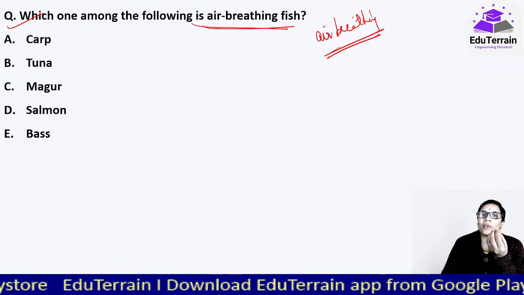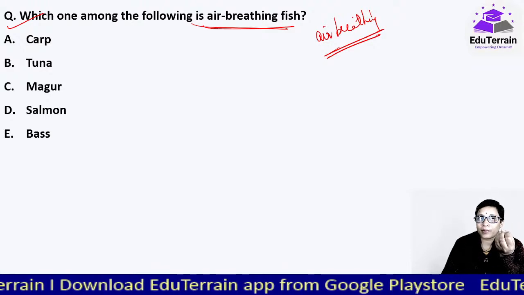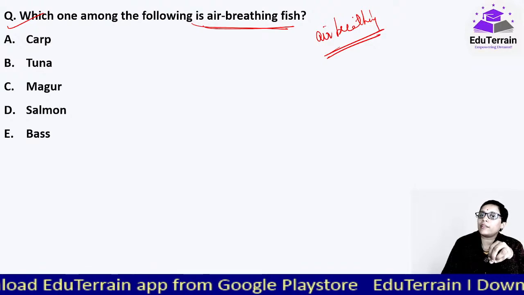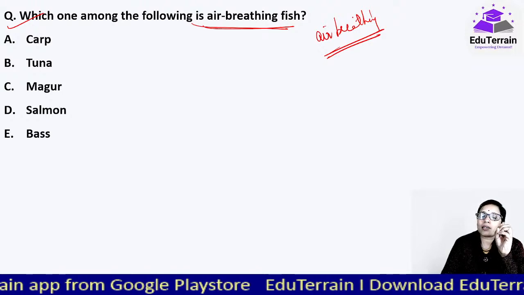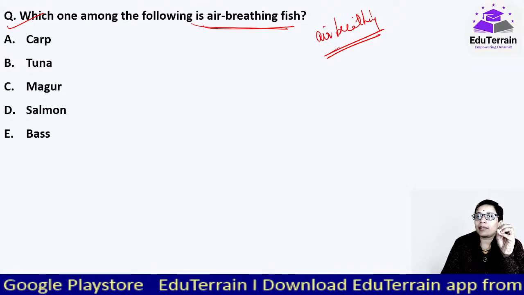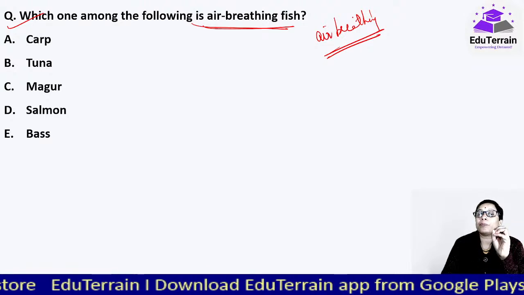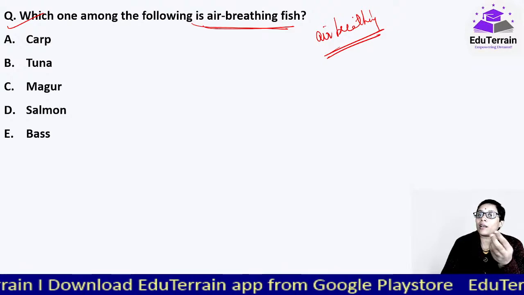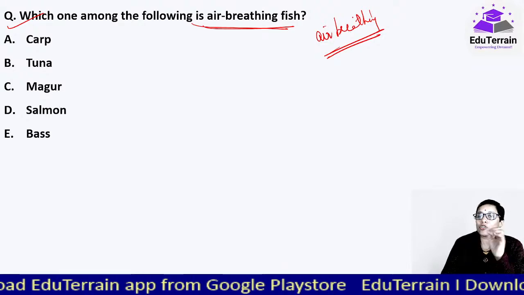Similar to your mangroves where they have these negatively geotropic roots. Okay, they help in respiration and thereby they can thrive there. Similarly, these are those kind of fish which can thrive there, and these are considered as one of the highly nutritious fishes. Okay, and they can stay without water for 2 to 3 days, which makes them very much good for transportation. Transportation में भी आराम से डाल सकते हैं. 2 to 3 days तक they will be alive by the time it reaches the consumer as well.